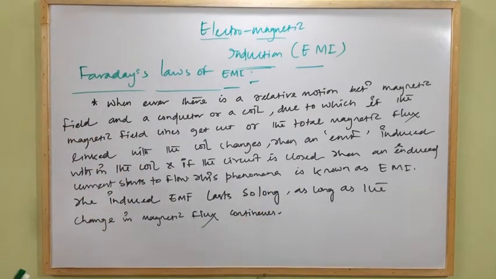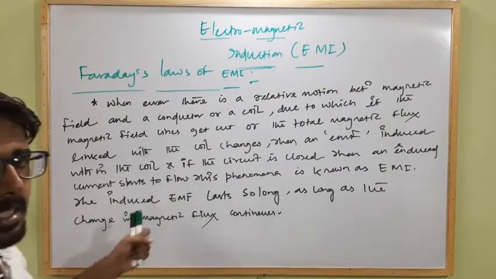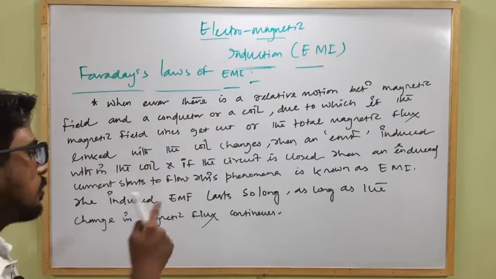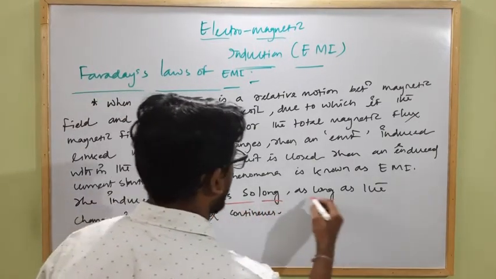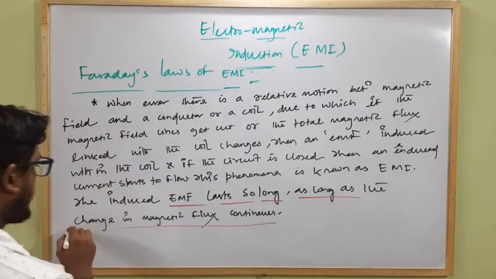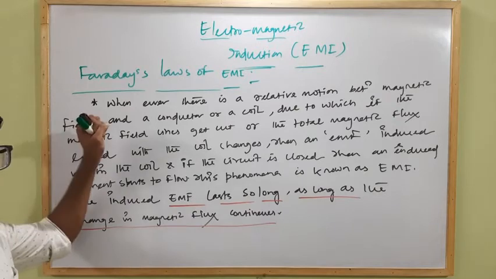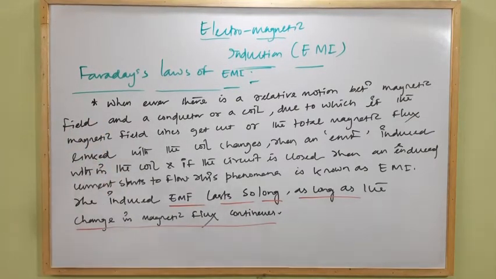Okay, clear? So when the magnetic flux changes, an EMF is induced, and that induced EMF lasts within the coil as long as the change in magnetic flux continues. So EMF lasts so long as the change in magnetic flux continues. This is known as what? Faraday's first law of electromagnetic induction. Clear? Then what is Faraday's second law?